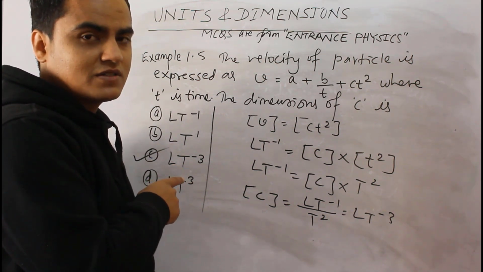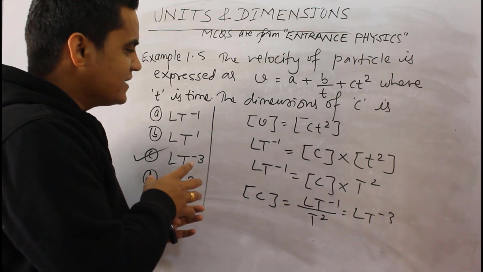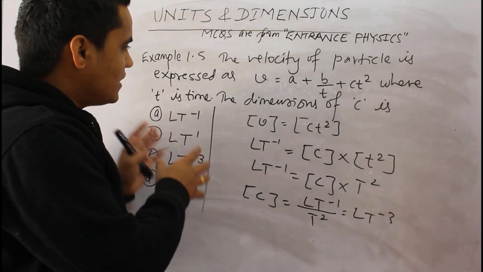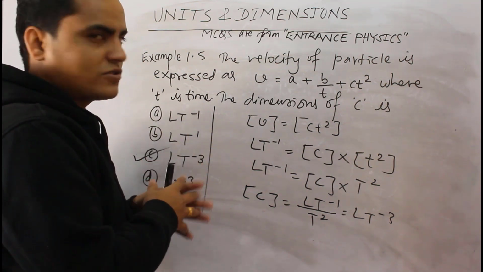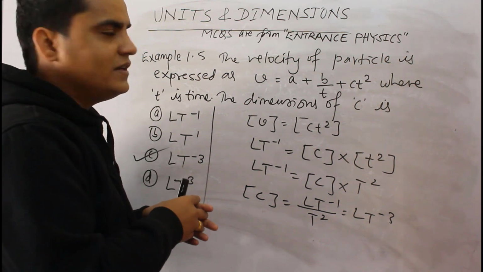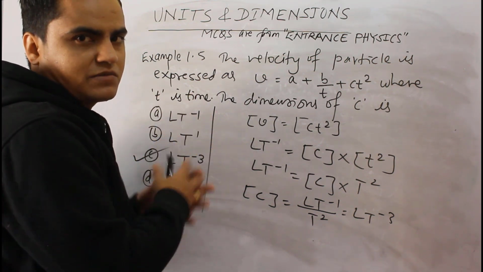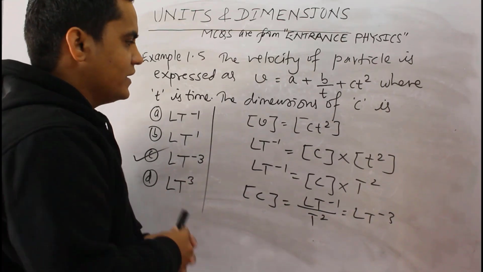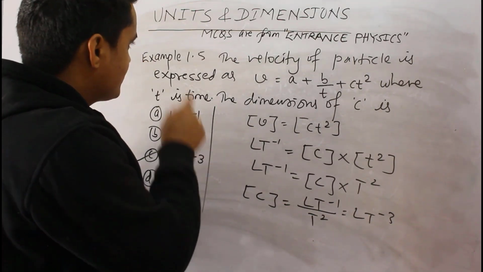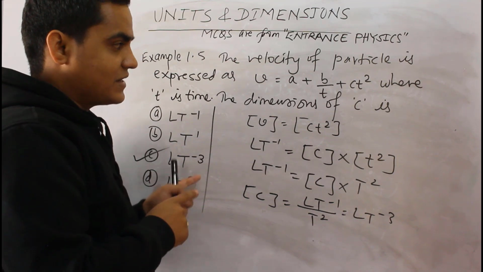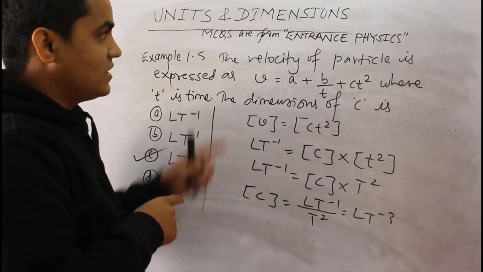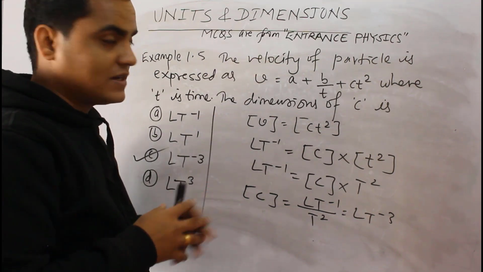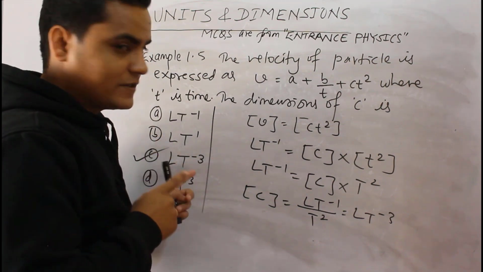So these are high frequency questions in IOE entrance; you have to practice a very large number of these types of questions to get confidence on units and dimensions. So we have solved 3 examples on units and dimensions from my book Entrance Physics. Let's move towards the last question of today's session.